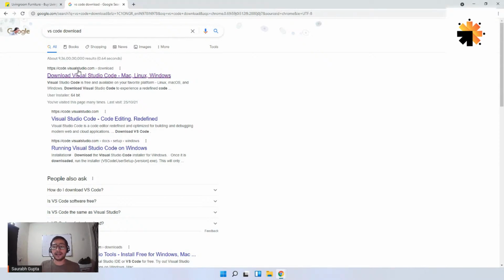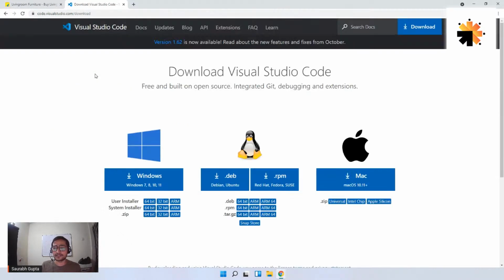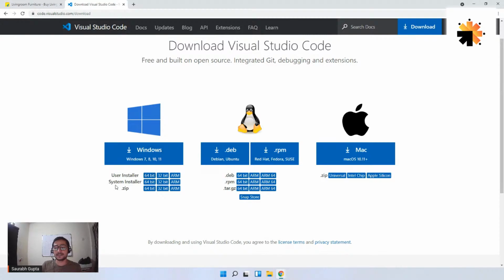So guys, you just have to search for VS Code download and click on the first link. Depending on your PC, download any version. In my case, my PC is Windows, so I'm going to go for this Windows System Installer 64-bit because my PC is 64-bit Windows. If you are using Ubuntu, you can go for Deb. If you're using Red Hat or something like that, you can go for RPM. And if you're using Mac, you have this version here.